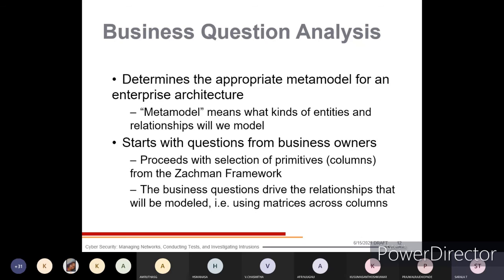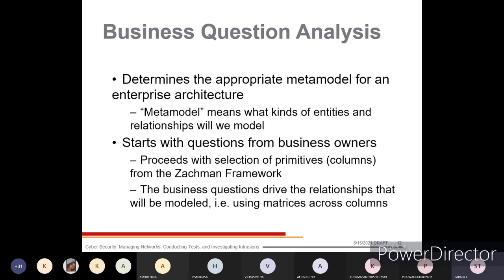It starts with the questions from business owners, and proceeds with the selection of primitives, that is, columns from the segment framework. You will be finding out the questions with respect to business owners, what all the columns we have, that is what, how, when, where, and who.